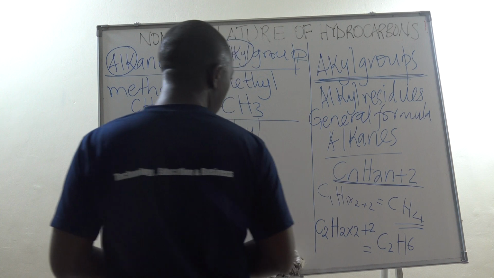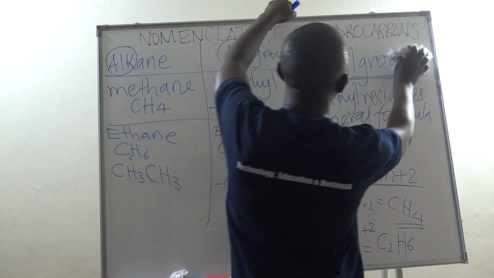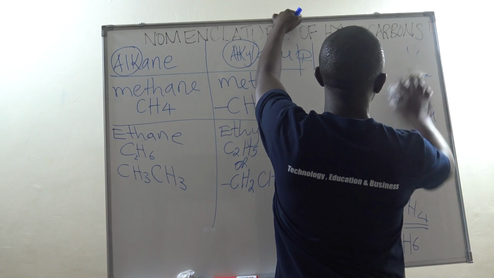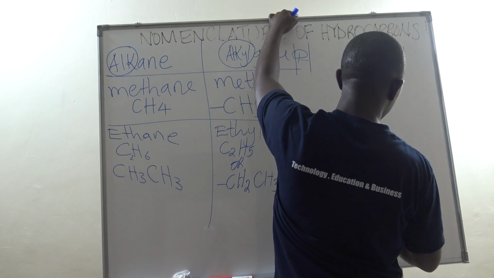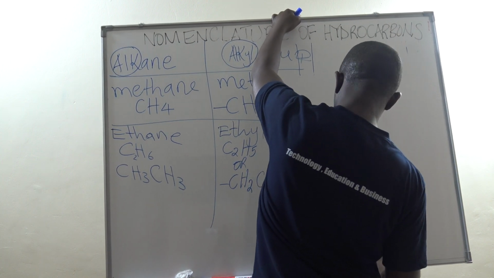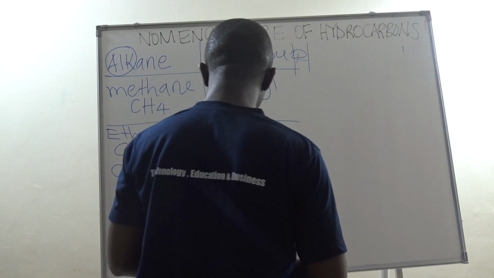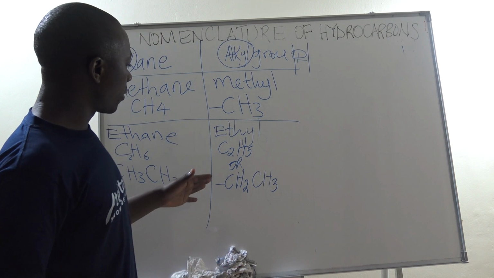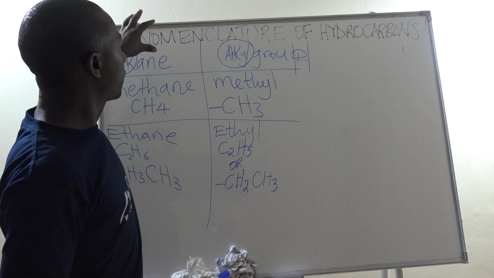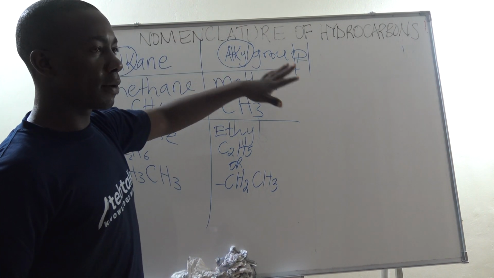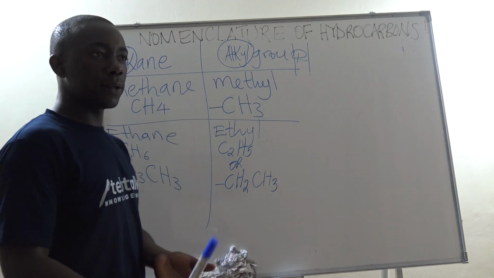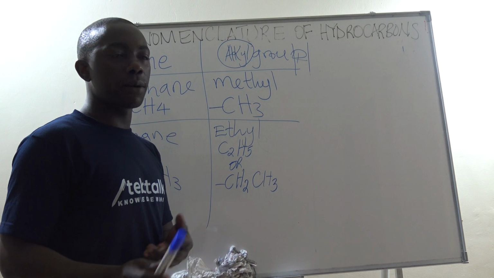Now we can also look at other alkyl groups and how we obtain them. Remember I said if we are to effectively study and understand the nomenclature of hydrocarbons, then we need to understand the general names, the first names of hydrocarbons and preferably alkanes.